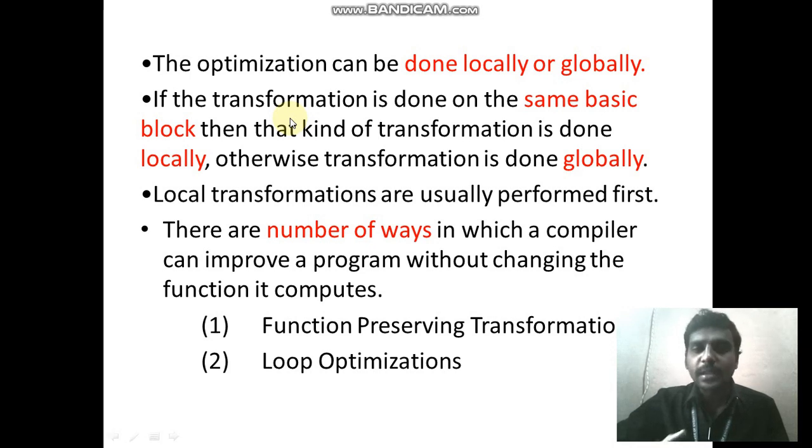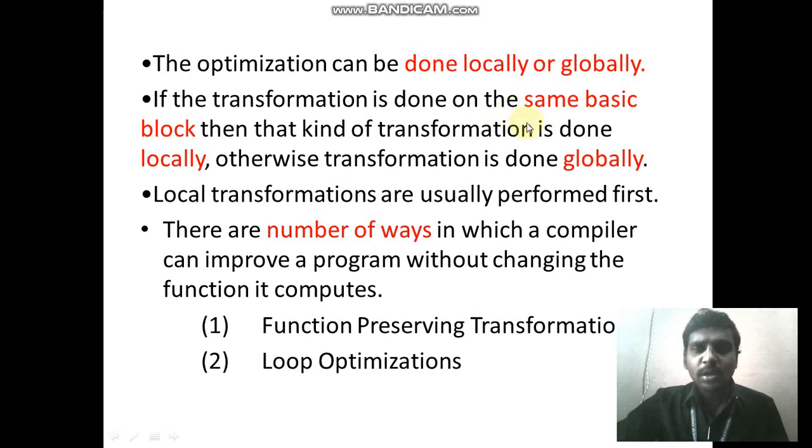We have an algorithm to separate basic blocks that I will teach you in the next session. So the whole program is separated into blocks by using the algorithm, and that is called a basic block.